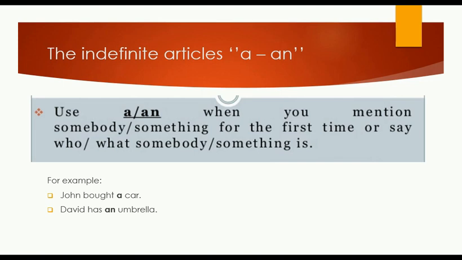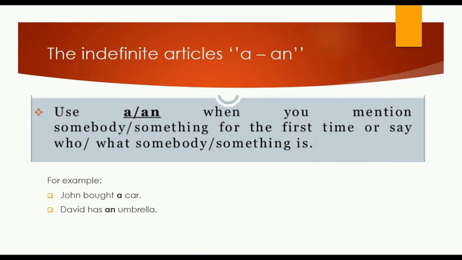Car is a noun mentioned for the first time. That's why I have to use the indefinite article a. In the second example, umbrella is also a noun that is mentioned for the first time. That's why I used the indefinite article an.